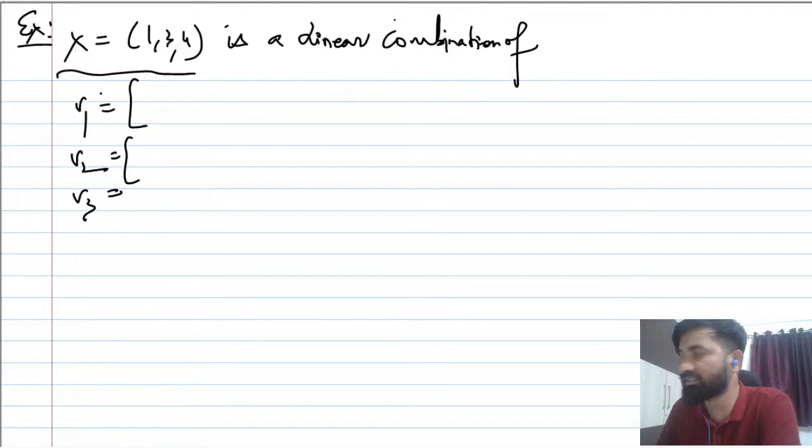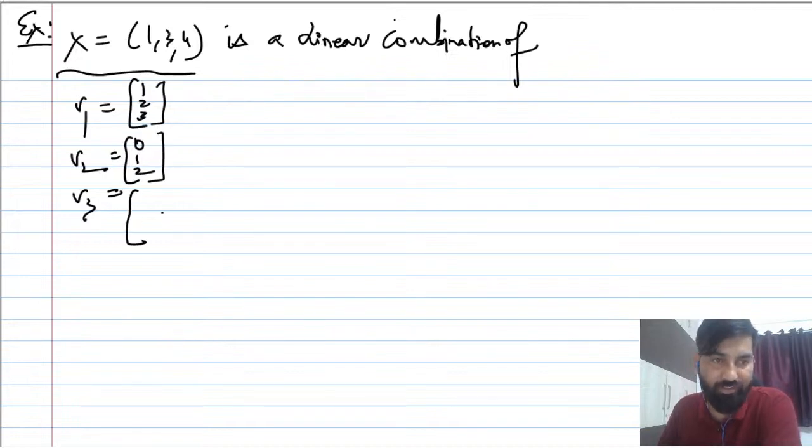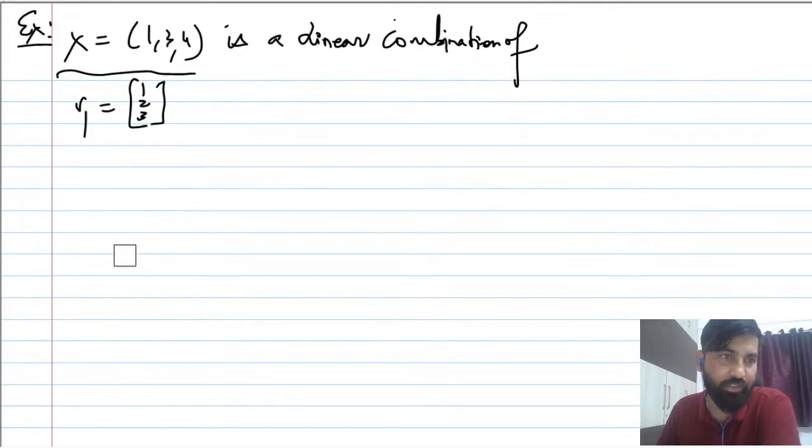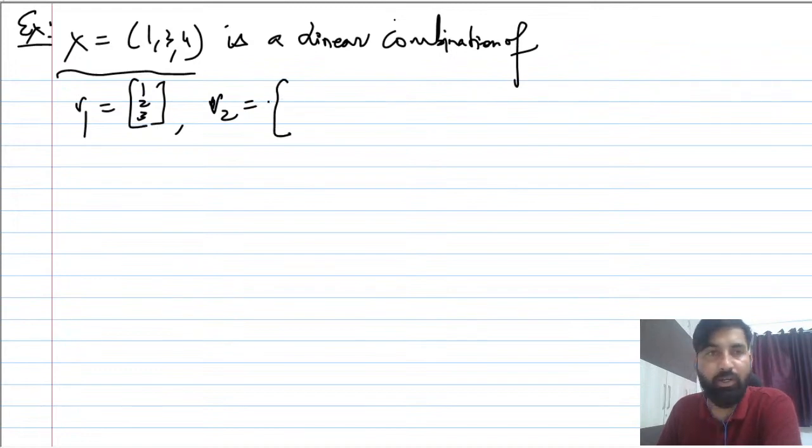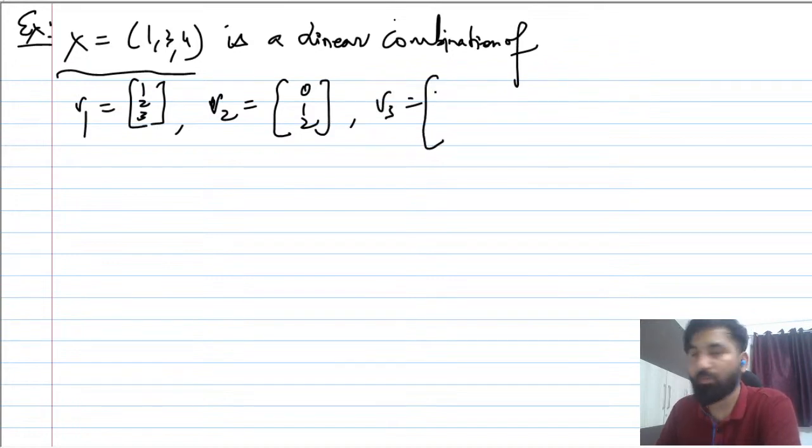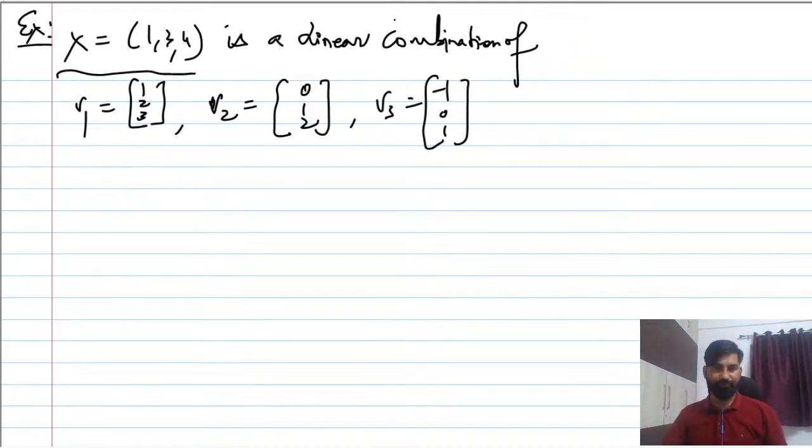So v1 is (1, 2, 3). Let me write properly, otherwise you can get confused. v2 is nothing but (0, 1, 2), and v3 is nothing but (-1, 0, 1). So v1, v2, v3 we have been given. Perfect.